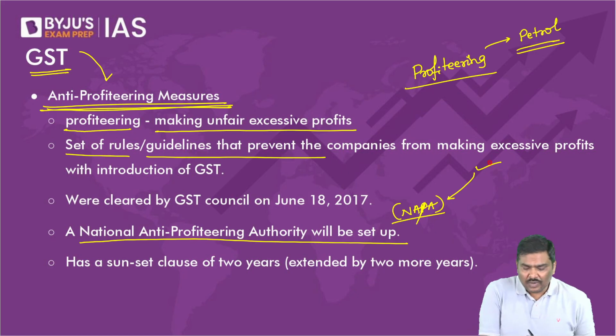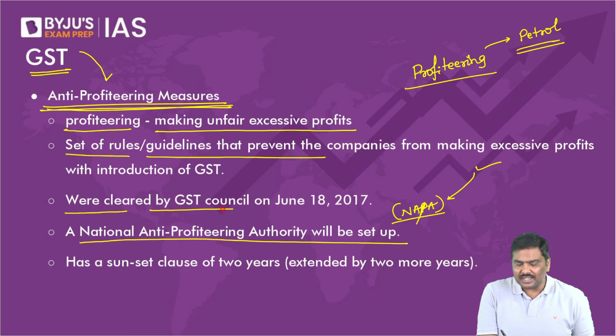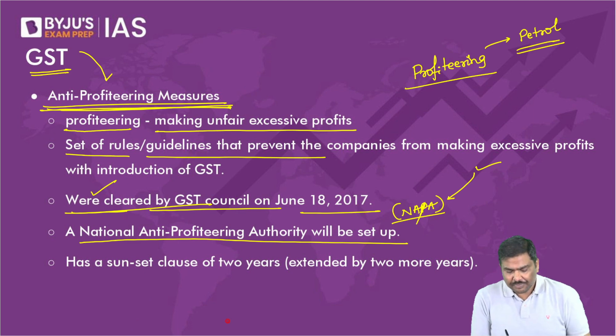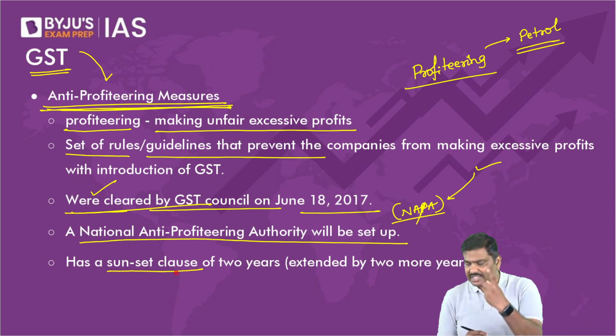Anti-profiteering measures were cleared by the GST Council. The authority was established in 2017. Now, there is a term called a sunset clause. Now, what do you mean by sunset here? Please remember this.